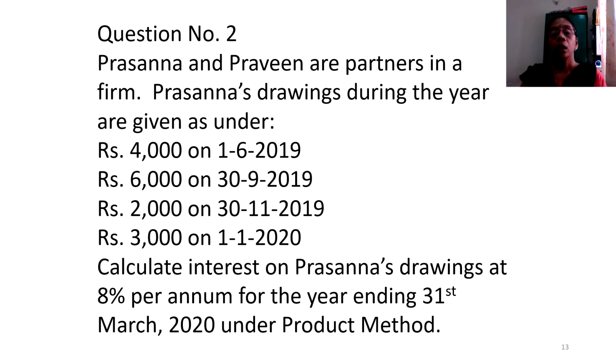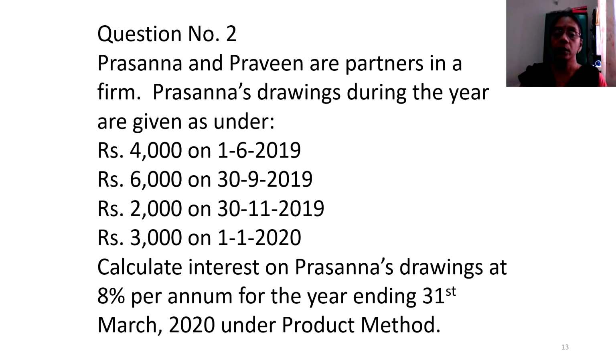So therefore, where a certain pattern of withdrawal is observed, quarterly or monthly, we call it regular withdrawals or regular drawings. Where the pattern is not observed, yesterday also he has withdrawn, suddenly today again he is in need of it, he will withdraw today also, in such a case we call it irregular withdrawal. In this particular sum, I am going to concentrate on the irregular withdrawal and how the interest on drawings and the product method could be done on these withdrawals.